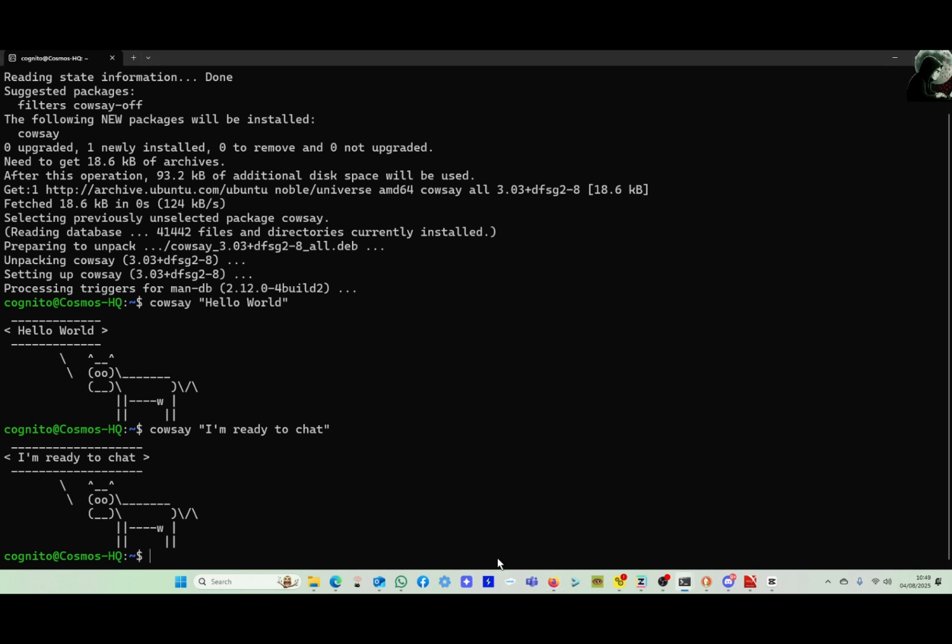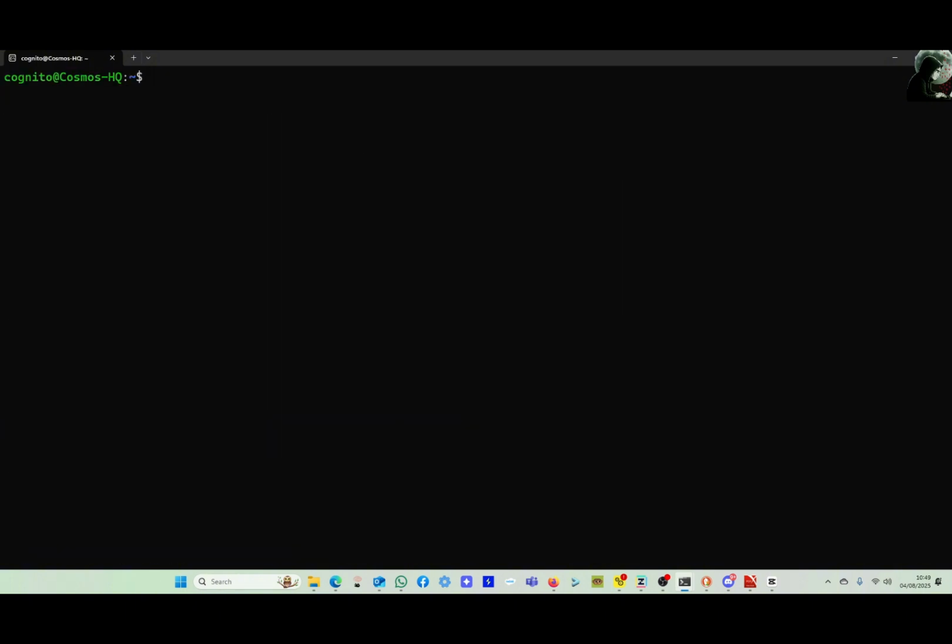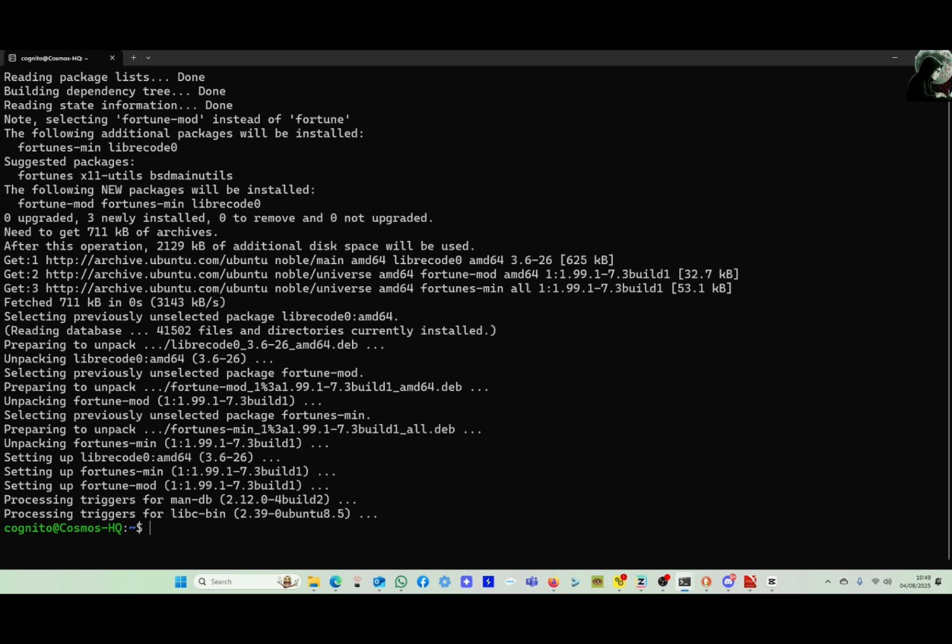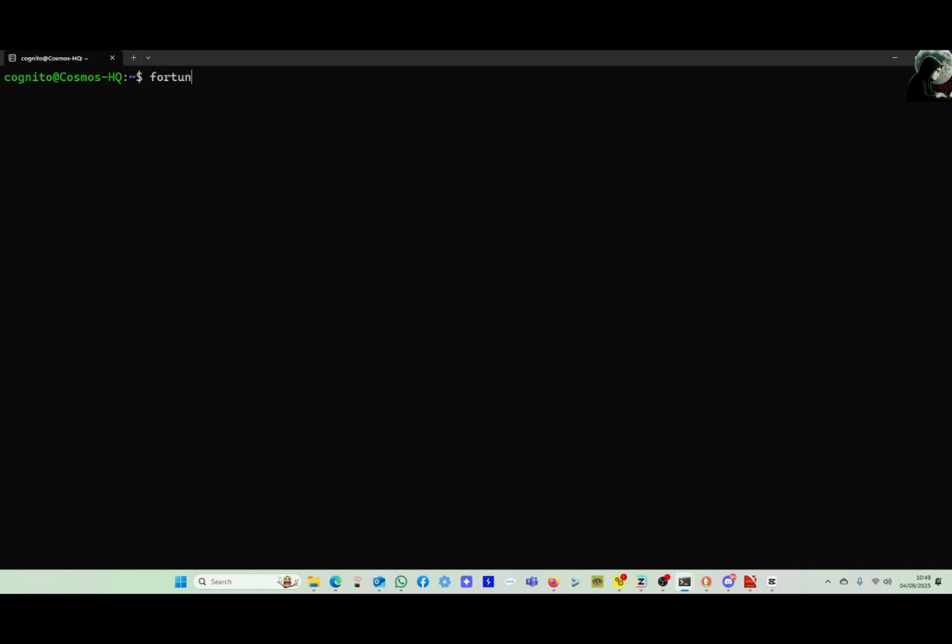We can also get our cow to tell us our fortune. Let's install another program. This one is called fortune. Type sudo apt install fortune -y. Now it has installed. Type fortune | cowsay.